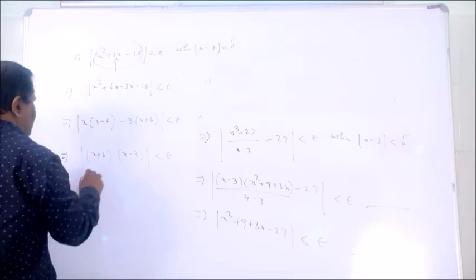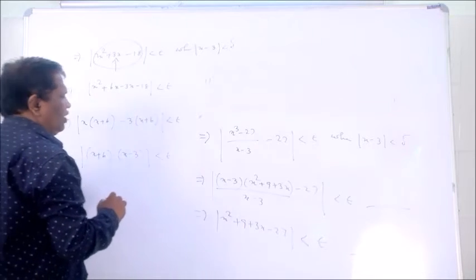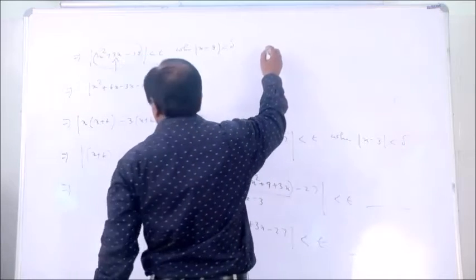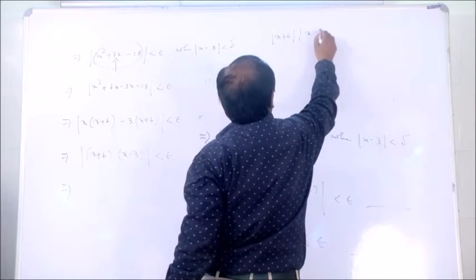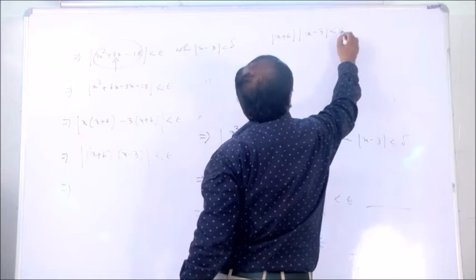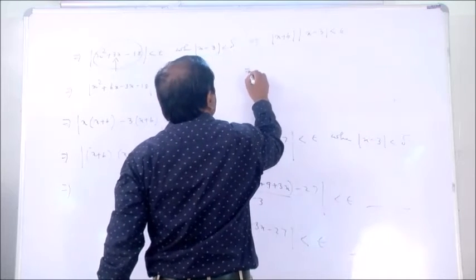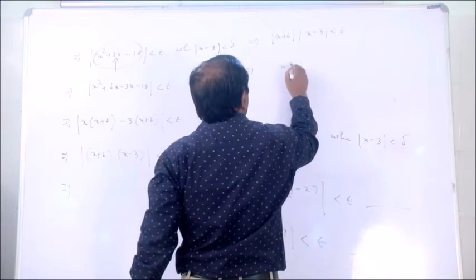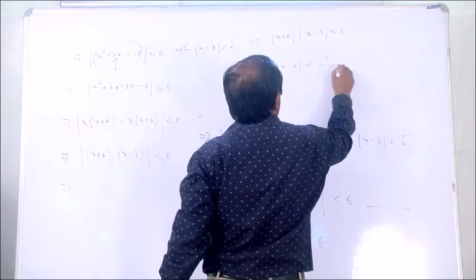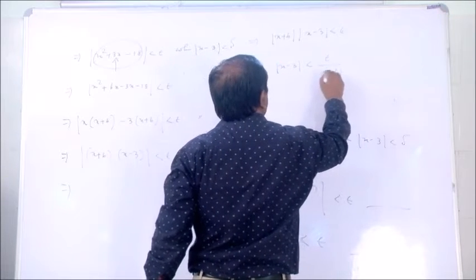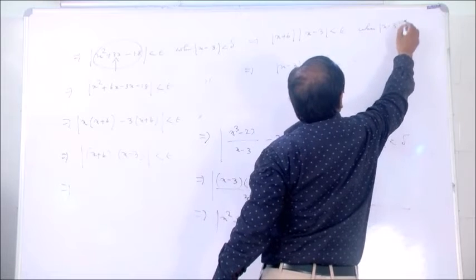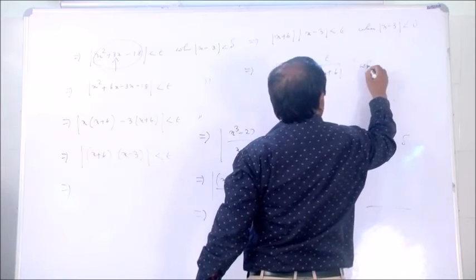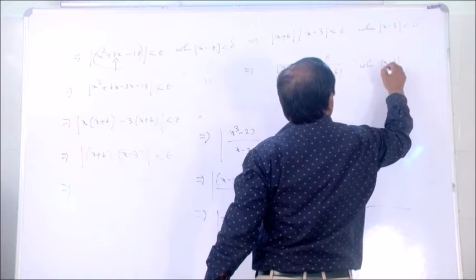So |a·b| means |a| times |b|. So |x + 6| times |x − 3| < epsilon. And so that implies |x − 3| < epsilon by |x + 6| when |x − 3| < delta.